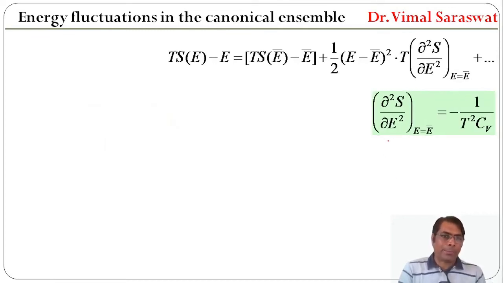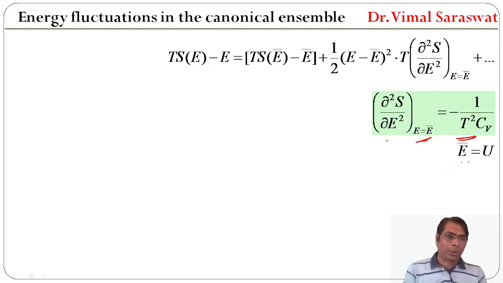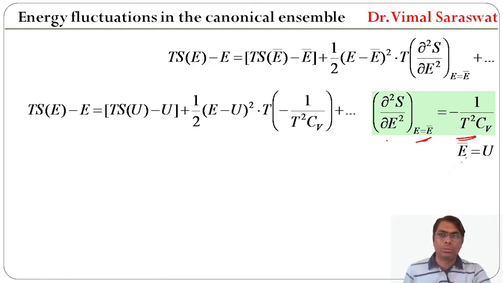Since ∂²S/∂E² at E equal to E bar is equal to minus 1/(T² Cv), and E bar equal to U, so TS minus E equal to TS at U minus U, because this is U and this is also U. So this will be TS at U minus U plus 1/2 (E minus U) whole square.